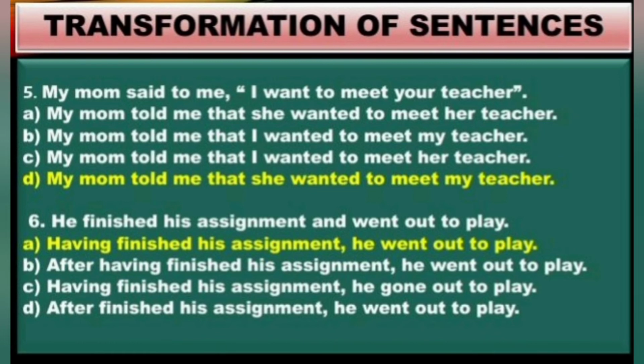Look at the other options. Option B, "after having finished his assignment." So it cannot be there. Suppose if the option is "after he finished his assignment", it would be correct. Then look at option C, "having finished his assignment", that is okay. And look at the second part, "he gone out to play." It cannot be "he gone out to play", it should be "he went out to play." And the last option, "after finished his assignment." So it cannot be "after finished his assignment." "After he finished his assignment" would have been correct.